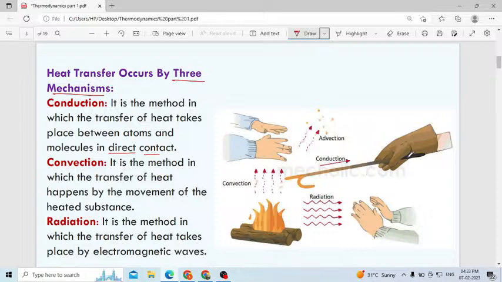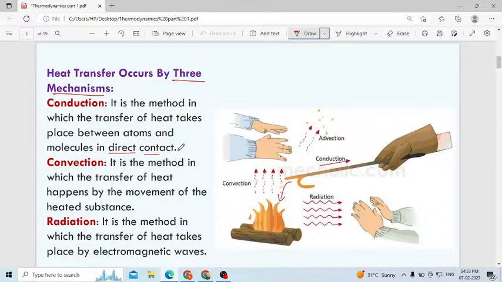Here, consider some boy holding an iron rod. If this iron rod is directly in contact with the fire, then the iron rod and the fire will be in direct contact with each other. Because of the direct contact, the heat will get transferred from higher energy to lower energy. Therefore, conduction is the method in which transfer of heat takes place between atoms and molecules in direct contact.